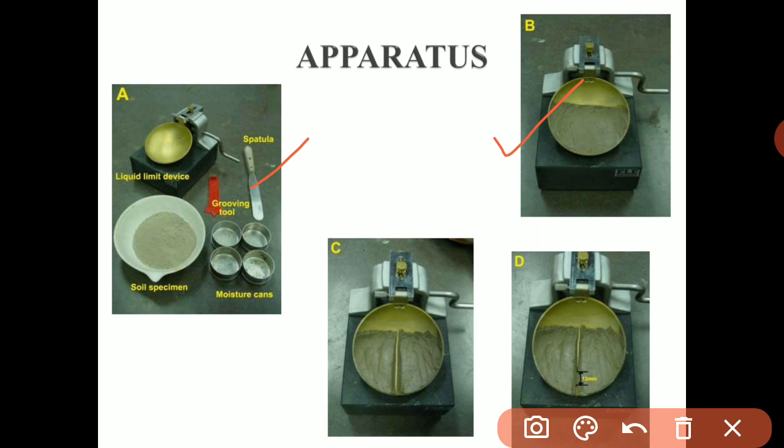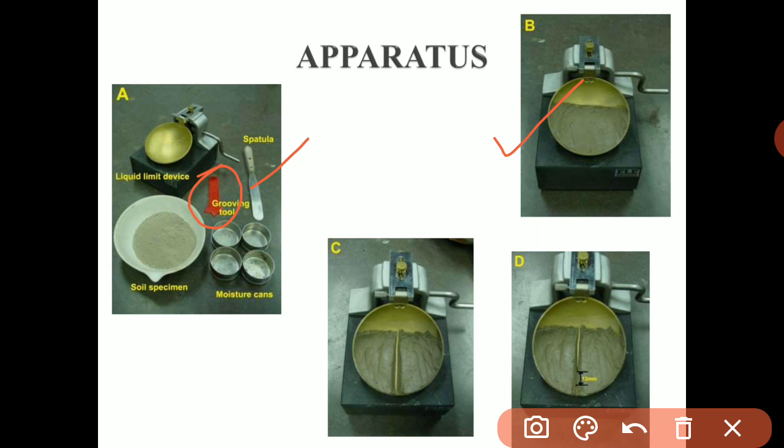This experiment is in IS code 2720 part 5, which recommends two types of grooving tools: one is Casagrande's tool and the other is the ASTM tool. Here we are using Casagrande's grooving tool.